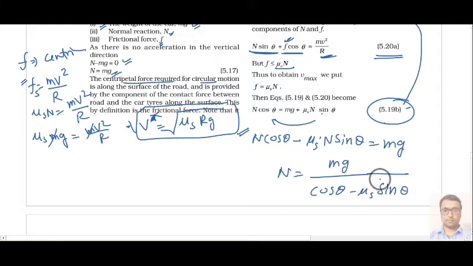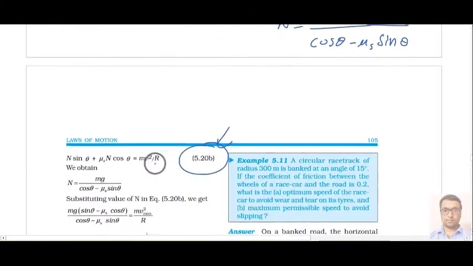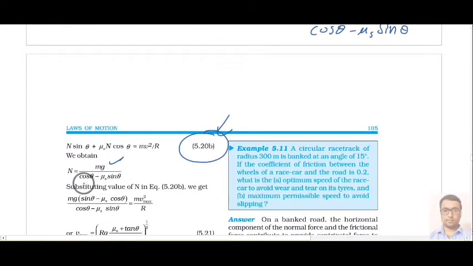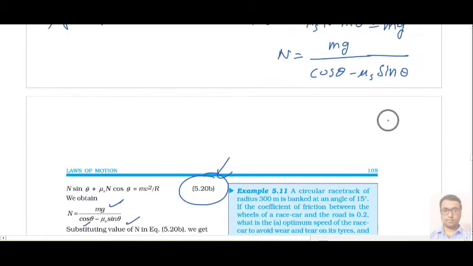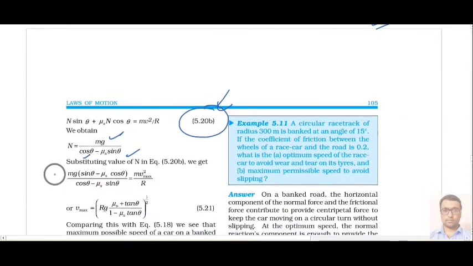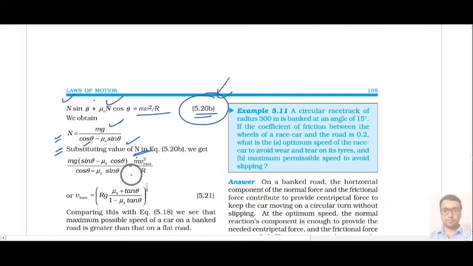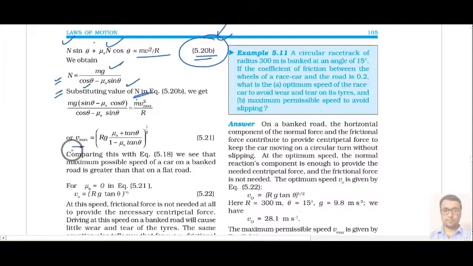Now pay attention, this will be your value of n, that is mg upon cos theta minus mu s sin theta. So you can understand that we have determined this value. Now we will substitute this value of n in equation 5.20b. If you replace this value over here instead of these two things and solve it, mathematically you will get v maximum.